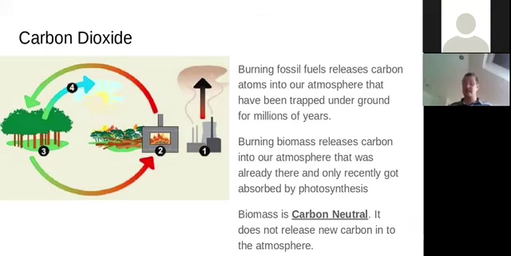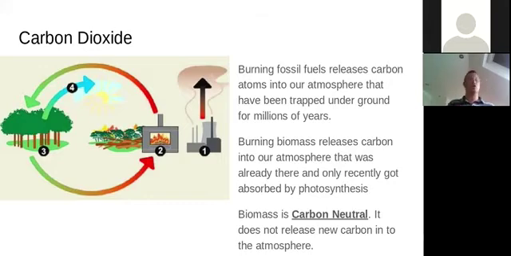If not, that is going to come up in chemistry paper 2. So we're going to be studying that in more detail again, but that is something which we covered in year 8 as well. So burning fossil fuels releases carbon dioxide. Those carbon atoms, which are now in the carbon dioxide, used to be locked away underground for millions of years, and we're now adding sort of new carbon dioxide. It's not quite new because it's been part of the earth, but it's been locked away underground. So when we burn those fossil fuels, we're taking those carbon atoms that were underground and putting them into the atmosphere. So that's why we're calling it new.